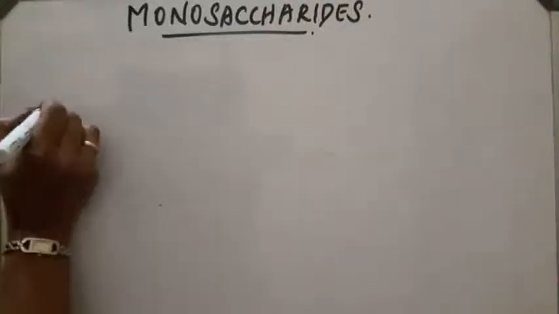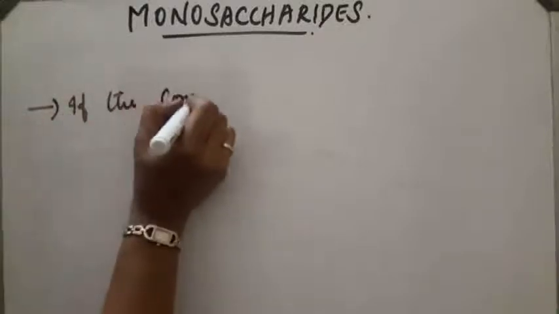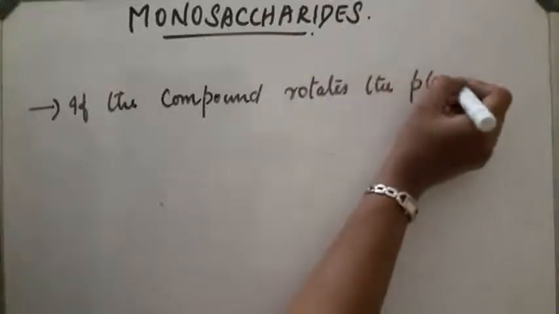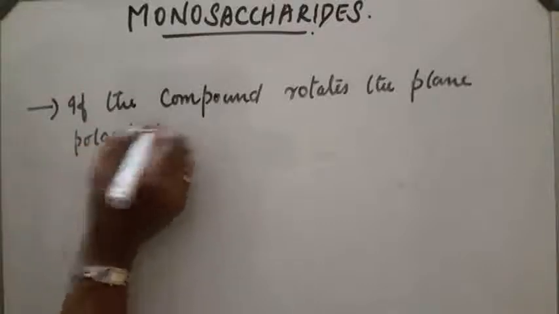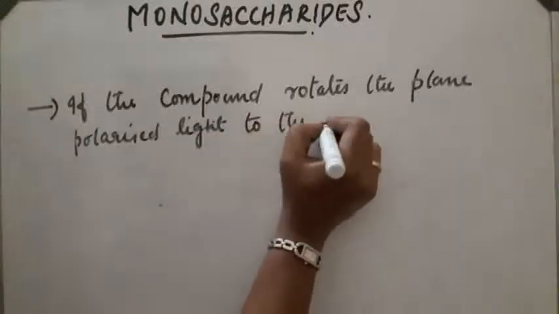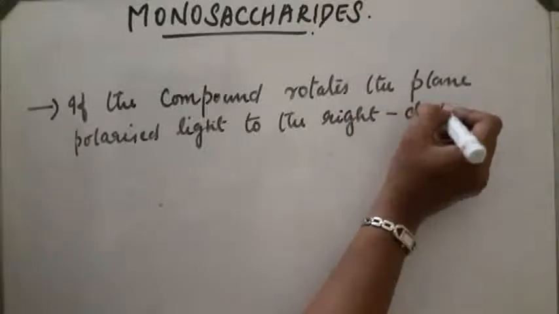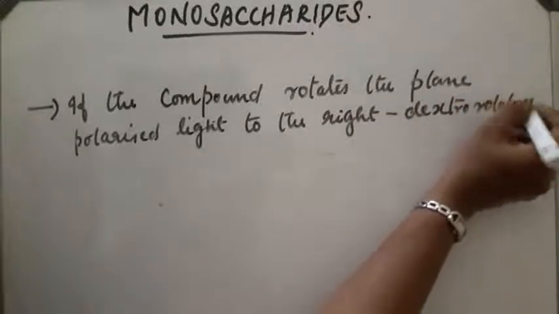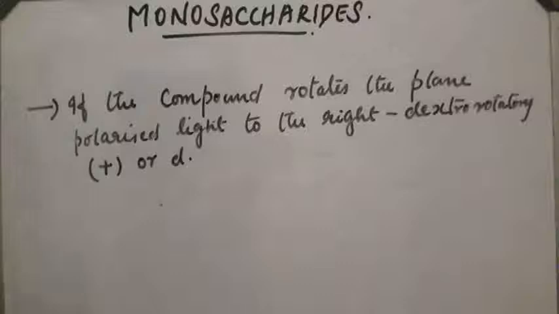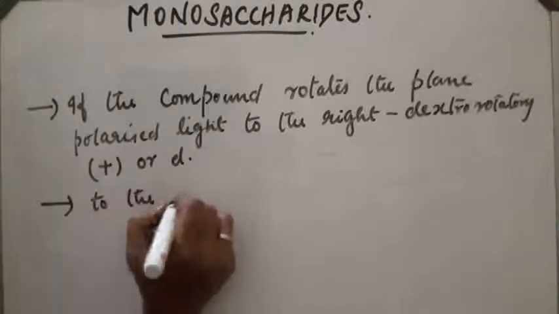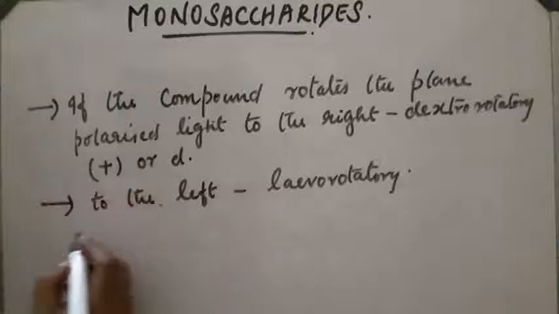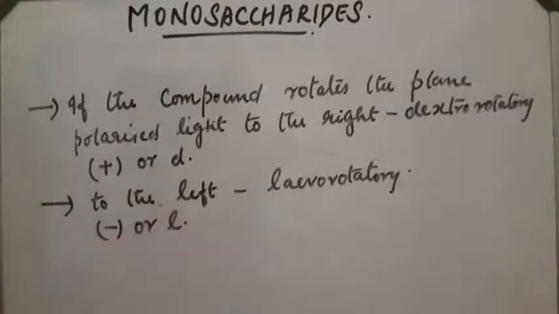If the compound rotates the plane polarized light to the right, it is dextrorotatory, and we write a prefix plus sign or D. Similarly, if the compound rotates the plane polarized light to the left, the compound is levorotatory, and we give a prefix minus sign or L.